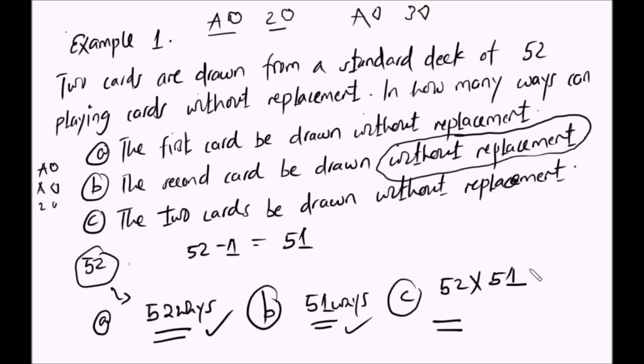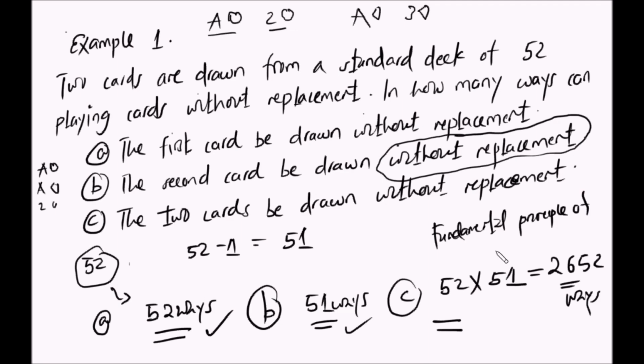So if you use your calculator itakuwa ni 2652 ways. Kwa hapa ndo tumetumia the fundamental principle of counting. So ukitaka kuzihesabu kama hivi, shauri yako. Let me say see you in the next tutorial.